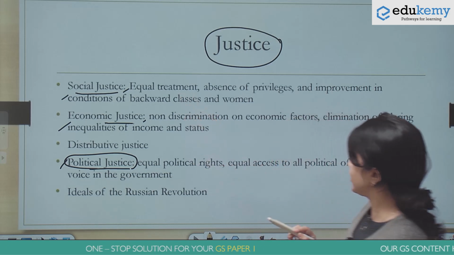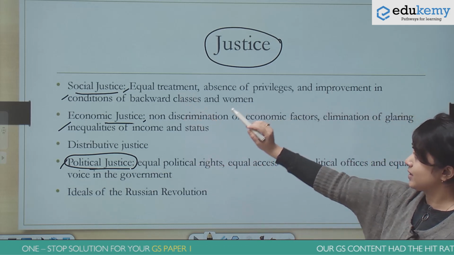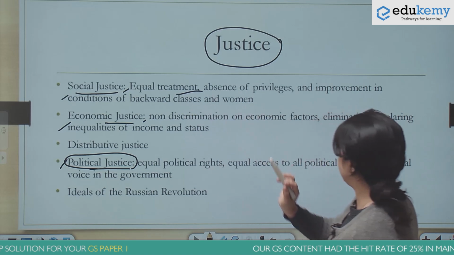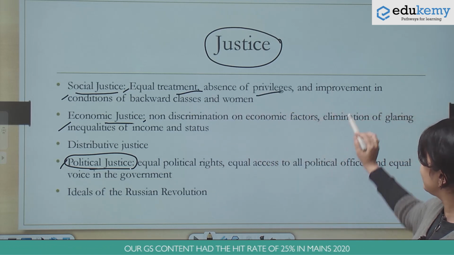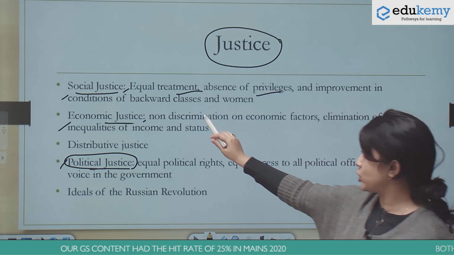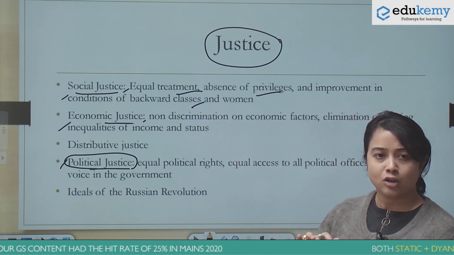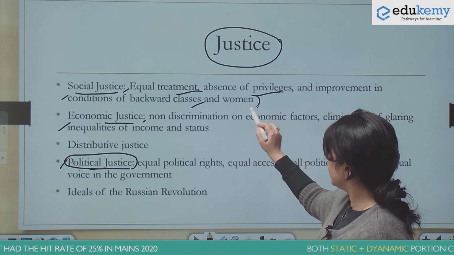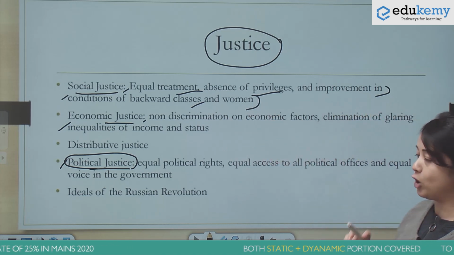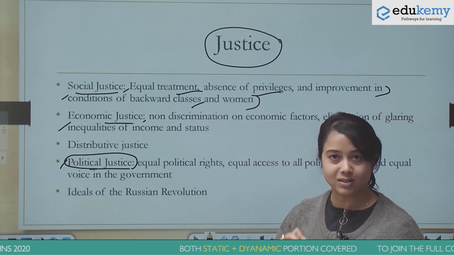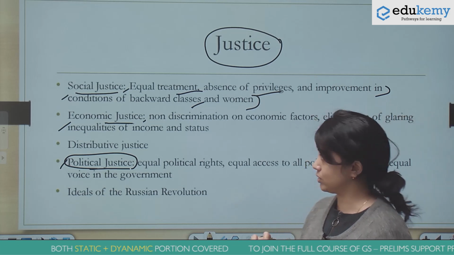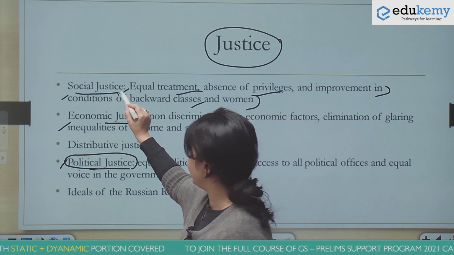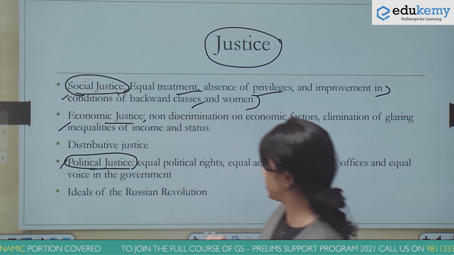What is social justice? Social justice is very simple. It means equal treatment, absence of any special privileges, and bringing about improvement in the condition of backward classes. So you know that the principles of social justice have been incorporated in our fundamental rights as well, and this includes the provisions for reservations. So that is related to the idea of social justice.